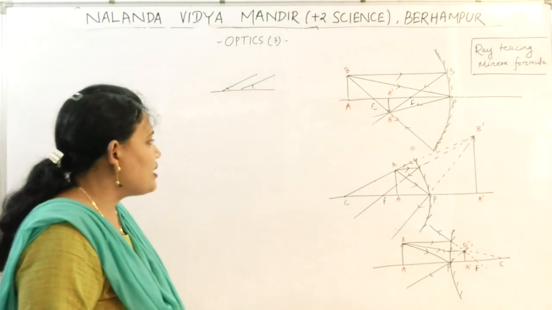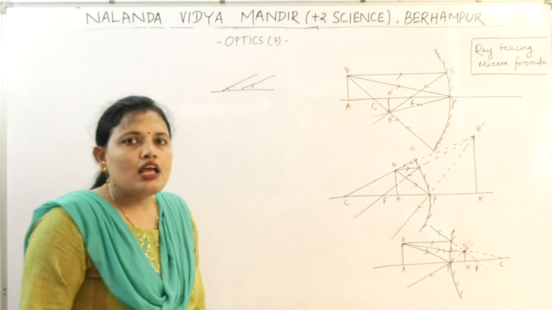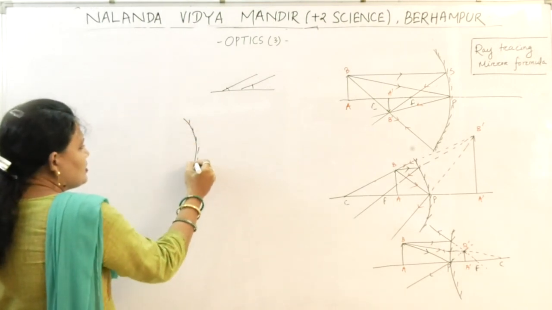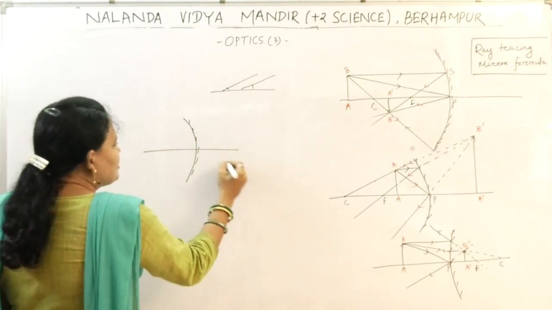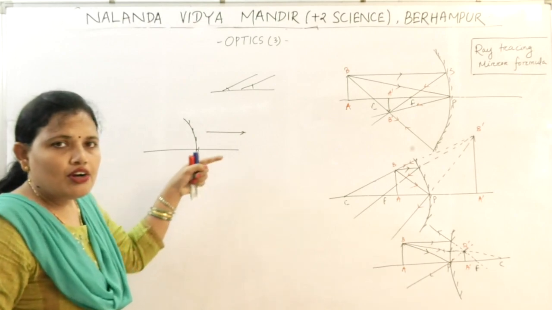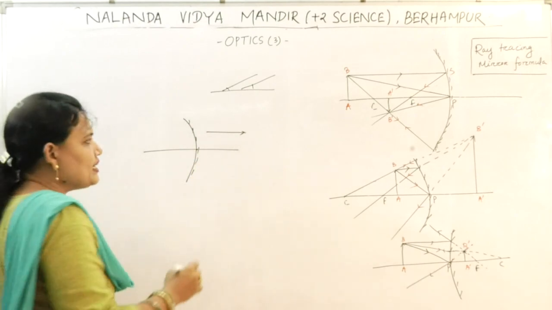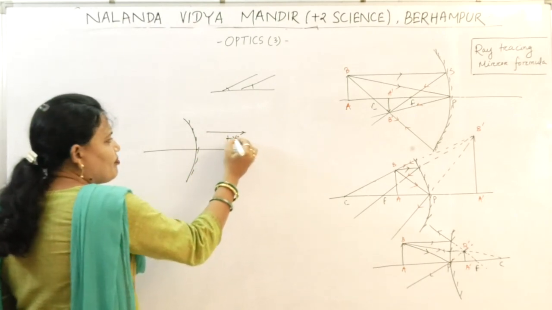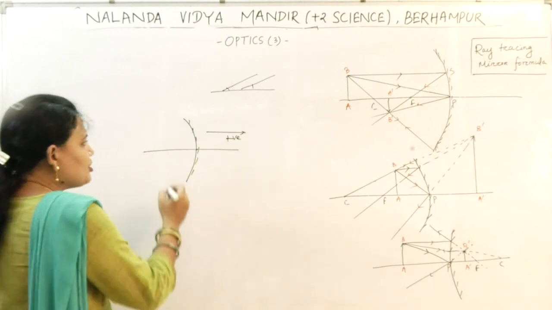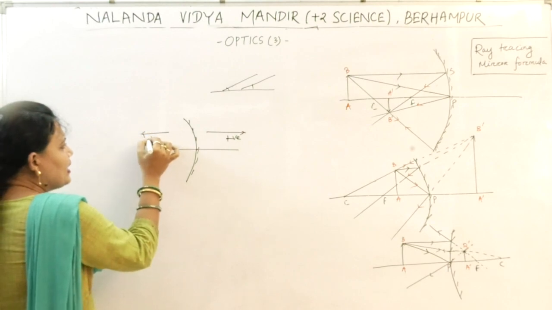Then what are the sign conventions we have considered? Considering the pole as the origin, all the measurements to the right of the pole, that is along the direction of the incident light, are taken positive. All the measurements taken against the direction of incident light are taken negative.